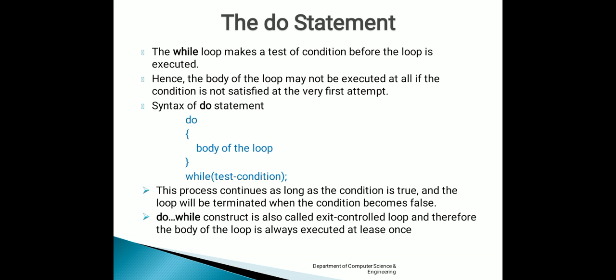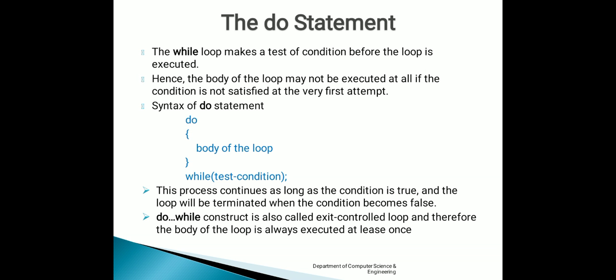So, the general syntax of the do statement is: do, open the brace, then the body of the loop, close the brace. At the bottom of the do statement, the condition is checked. So, this statement is also called the do while statement. Here we are going to execute the body of the loop first, then the test condition is checked. If the test condition becomes true, then only again the body of the loop will be evaluated. Otherwise, it will move to the next statement.